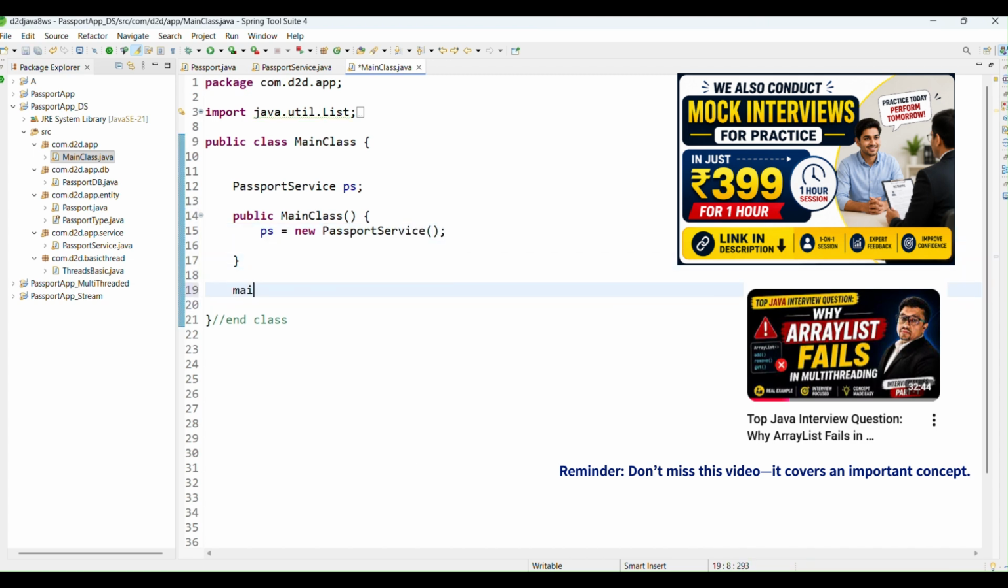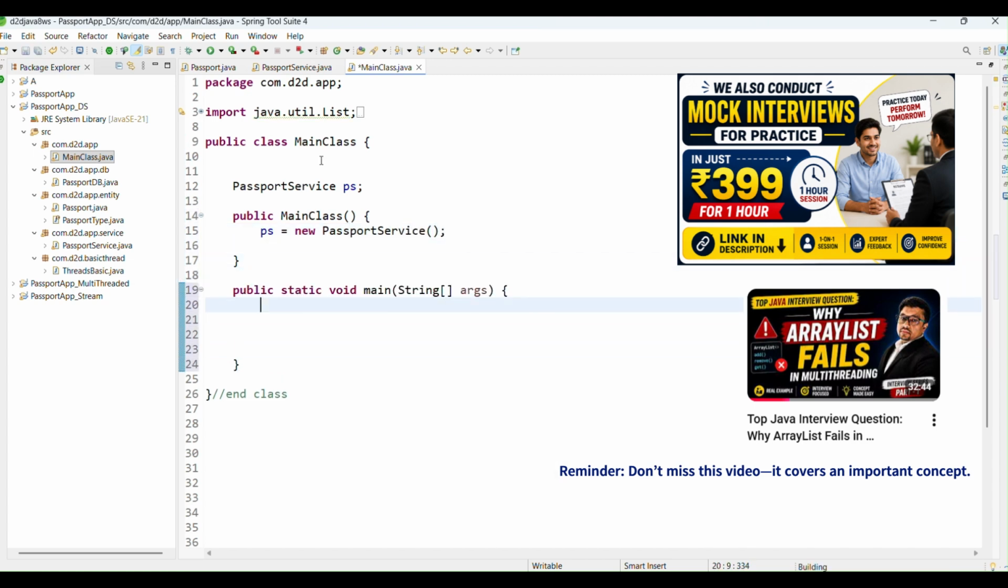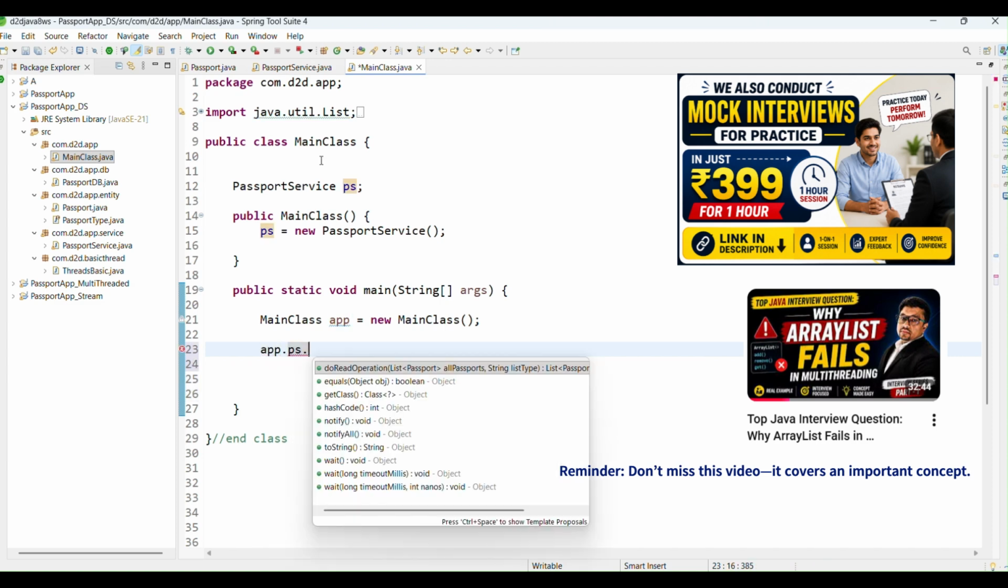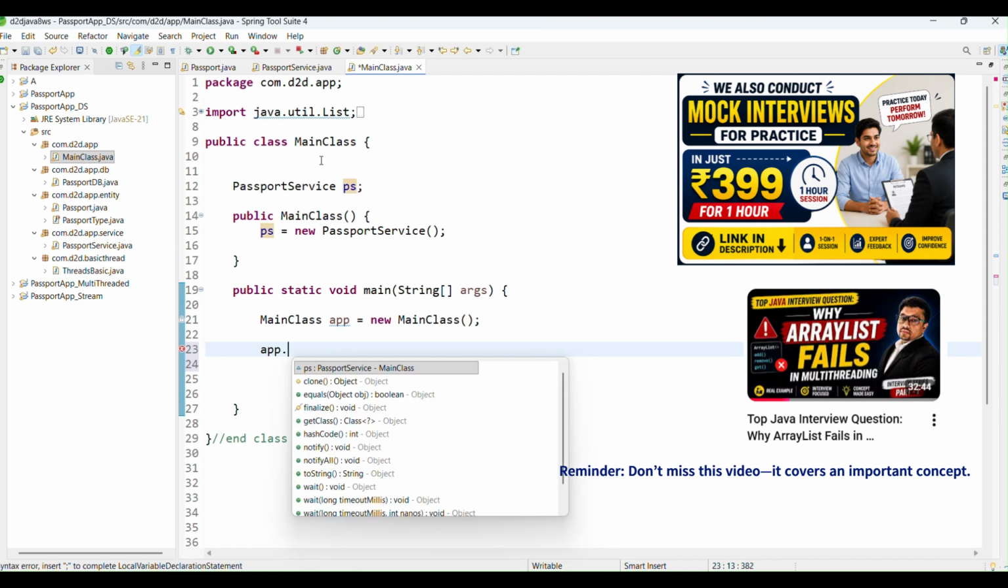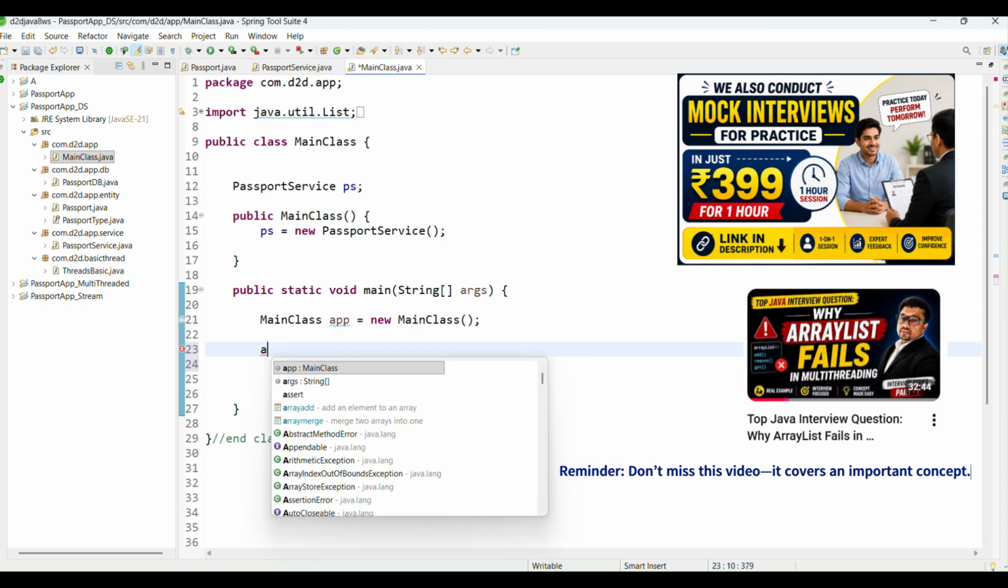Now we have main. In main we first of all have to create the main class, let's say app equals new MainClass. I hope that you are okay with this whole lot of coding. So app.ps.something, right? Whatever kind of things I can do with ps dot.